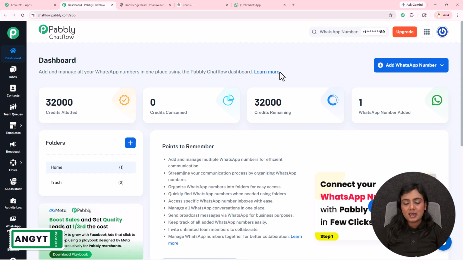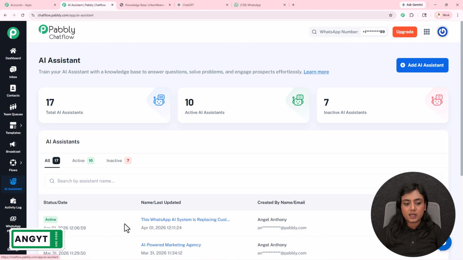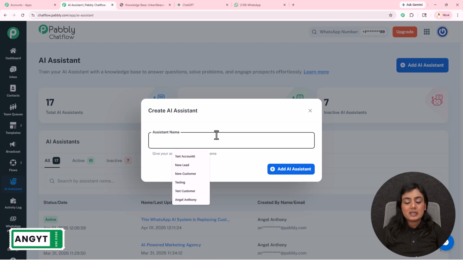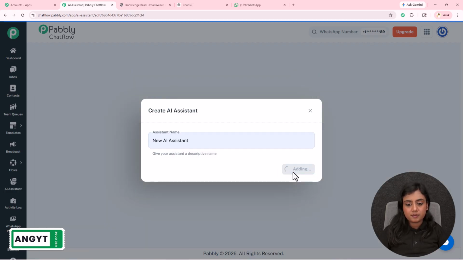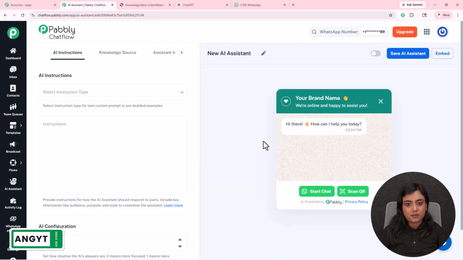Okay? Now, as I want to create an AI assistant using Pabbly Chatflow, that means connect my OpenAI with WhatsApp, we have to create an AI assistant from this AI assistant section. Then you will come to the AI assistant section right over here, on which click on this add AI assistant button. Now you have to name your assistant right here. For the name of my assistant, I will write over here new AI assistant and add the assistant from here. As soon as I do that, the assistant will be added in my Pabbly Chatflow account.